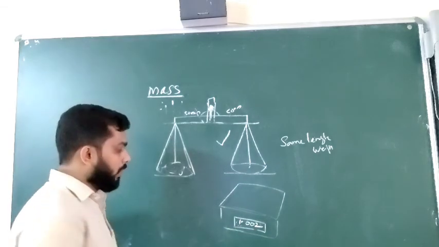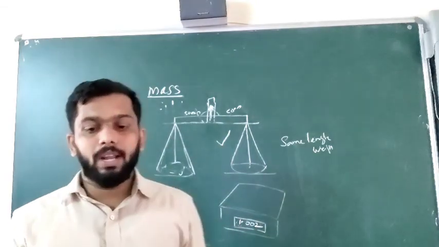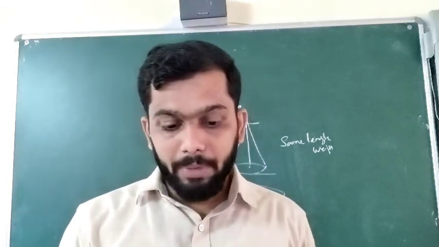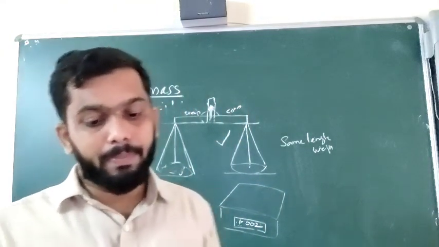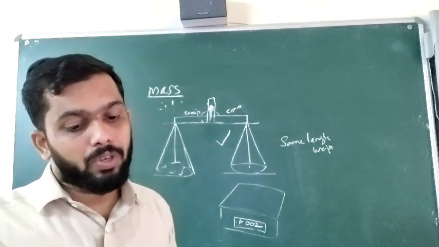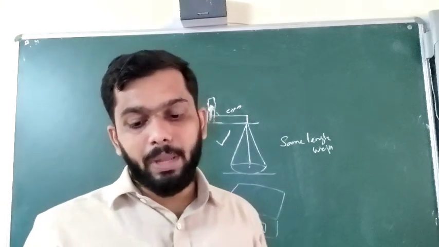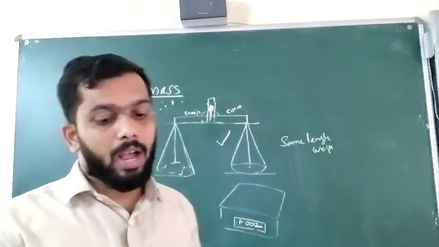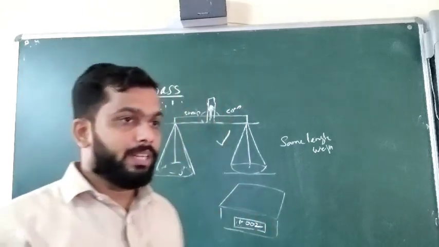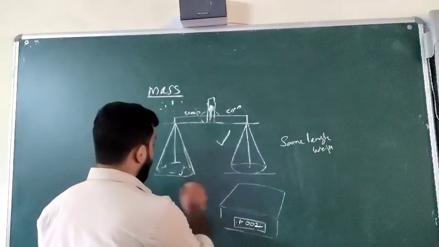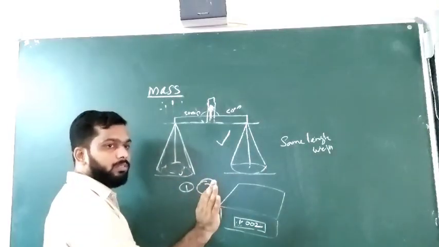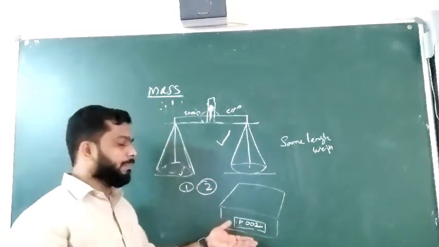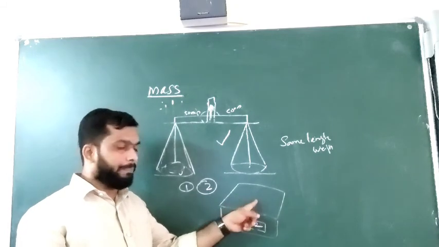Clear now? So nowadays we have electronic weighing machines, which are also used for measurement of mass. The machines display the mass of the object directly on an LED display panel. There is no need to have standard weights. What is the benefit of this one? We don't need the 1 kilogram or 2 kilogram iron bar. We just put the thing we have to measure on the pan.